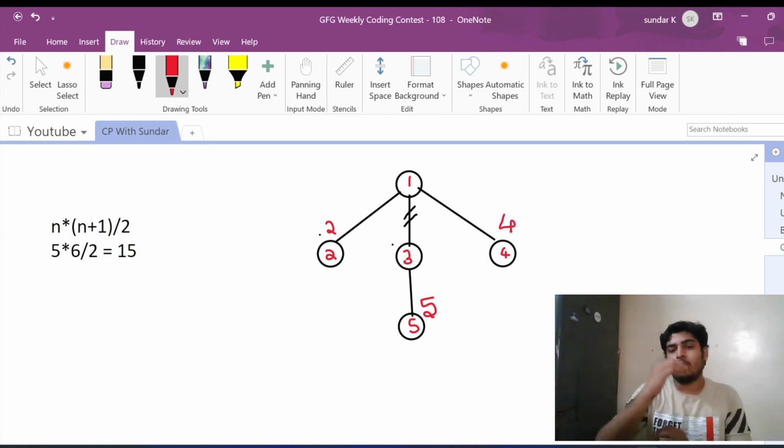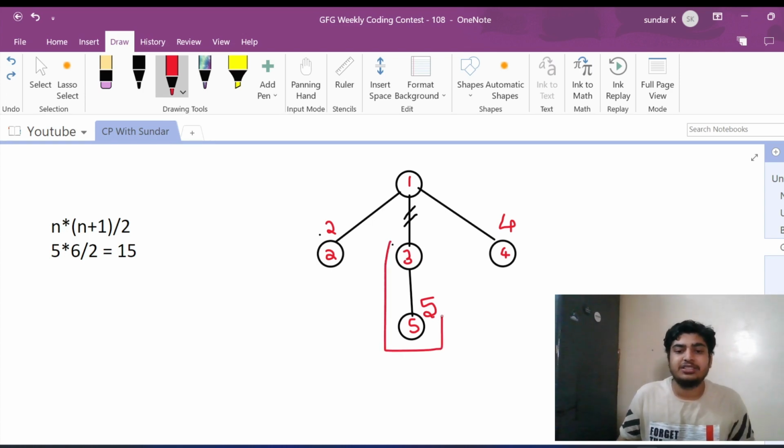Now go one step ahead and calculate the sum of all those nodes. So the next step is the node which has the element 3, right? Now 3 should have the sum of all the nodes in the subgraph with 3 as the root node, right? So the sum will be 3 plus the sum of all its subgraphs. So the sum that is stored with 3 will be 3 plus 5, that is 8. So till 3 the sum is 8.